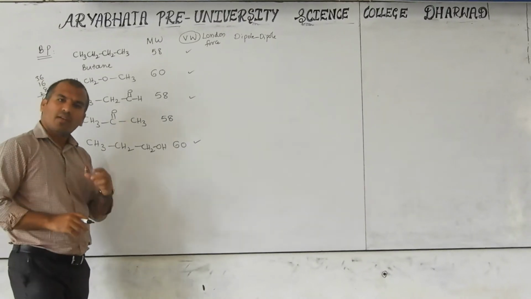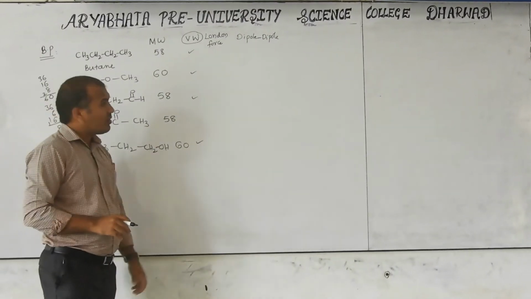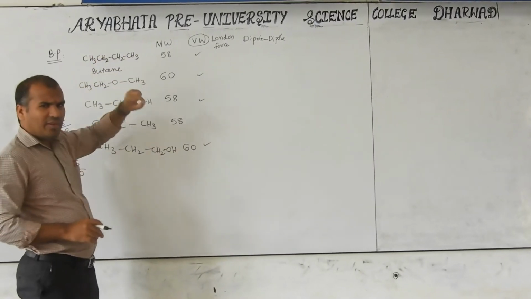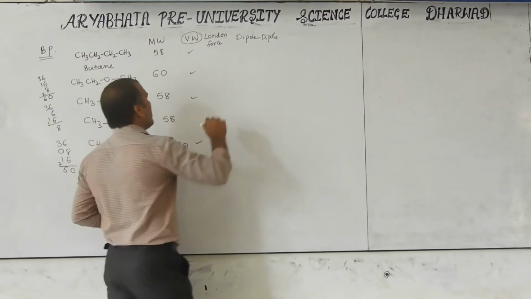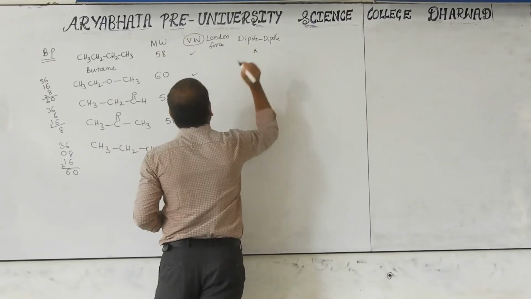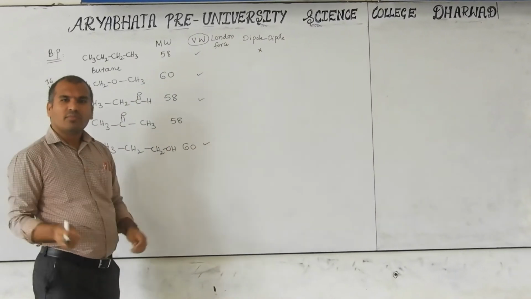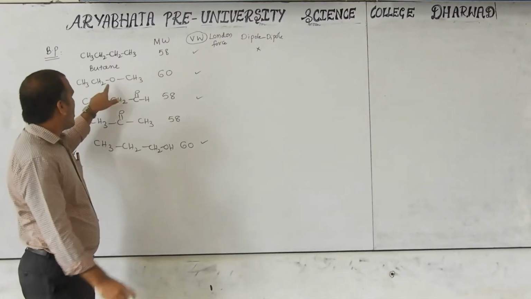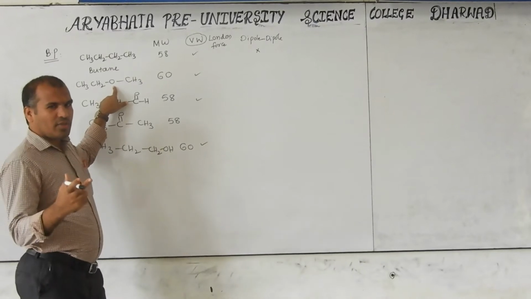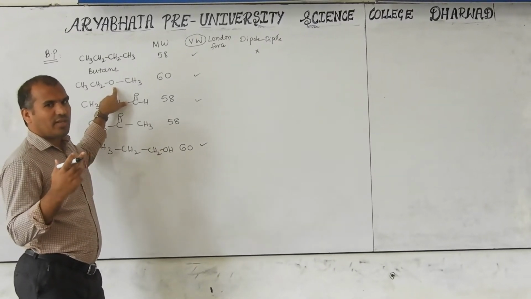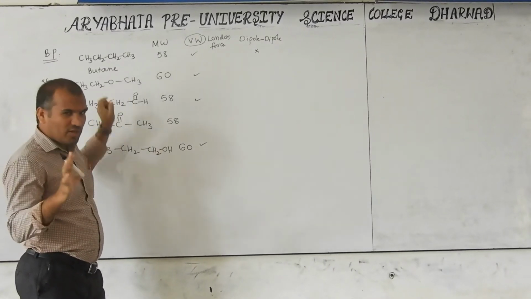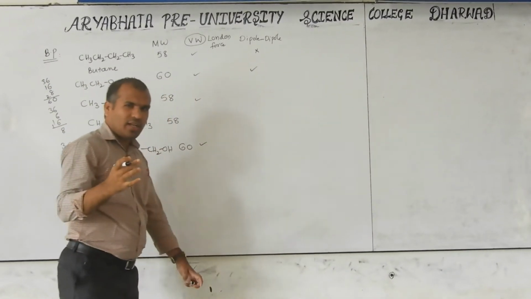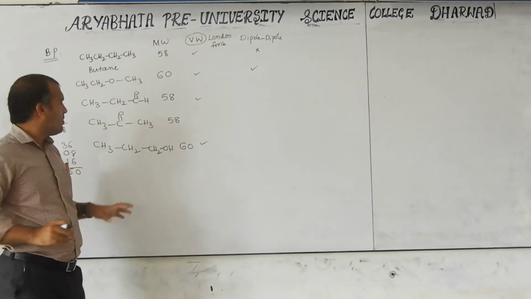In the chemical bonding chapter you already know how to observe a dipole moment. Alkanes have a dipole but it is very negligible. That's why you can say its dipole moment is negligible, or that it is not having a dipole moment. Maybe a little bit, but very little. Now, ethers: in the earlier chapter I already told you it has nearly 1.3 or 1.4, so it has some dipole moment. The values are not required here, just check whether it has one or not.